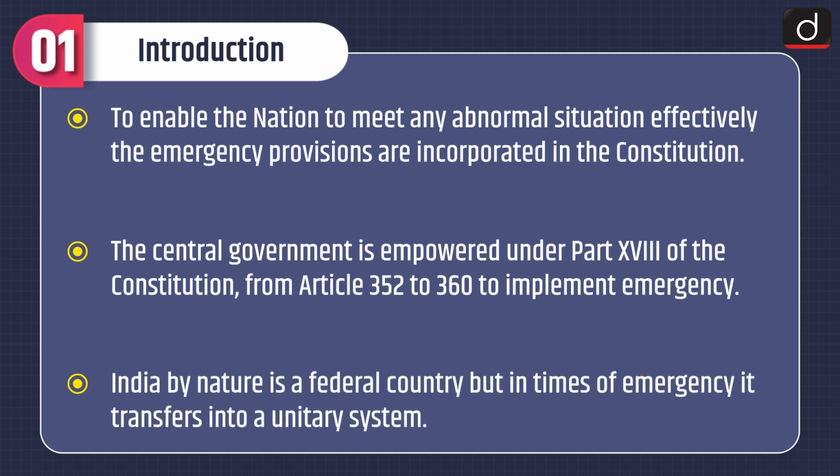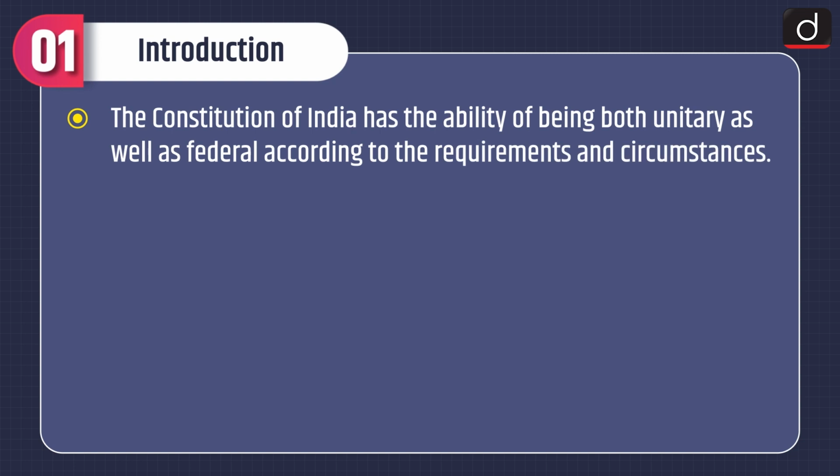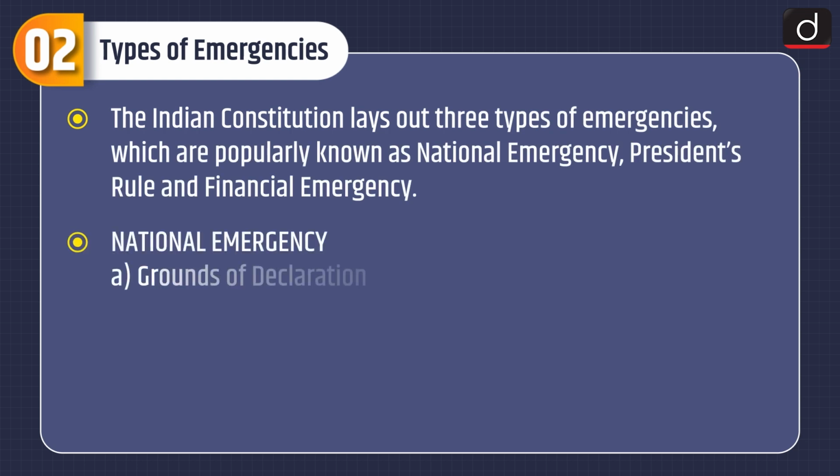To enable the nation to meet any abnormal situation effectively, the emergency provisions are incorporated in the Constitution. The central government is empowered under Part 18 of the Constitution from Article 352 to 360 to implement emergency. India by nature is a federal country, but in times of emergency, it transfers into a unitary system. The Constitution of India has the ability of being both unitary as well as federal according to the requirements and circumstances.